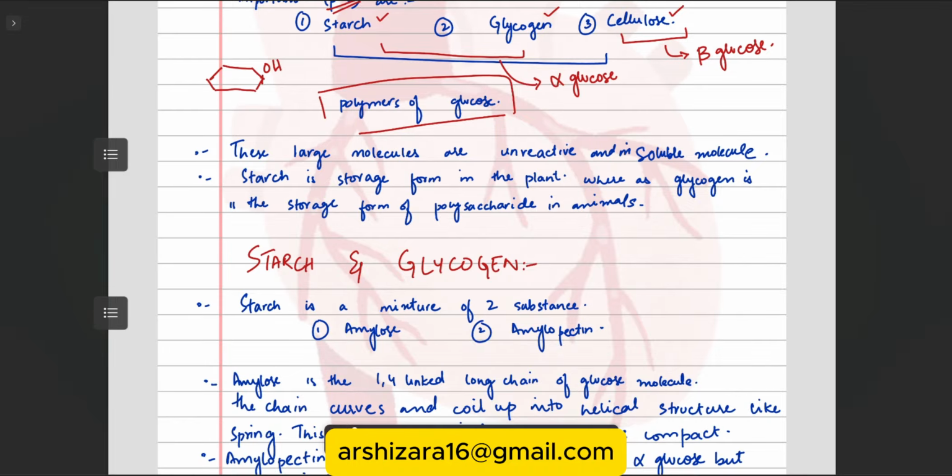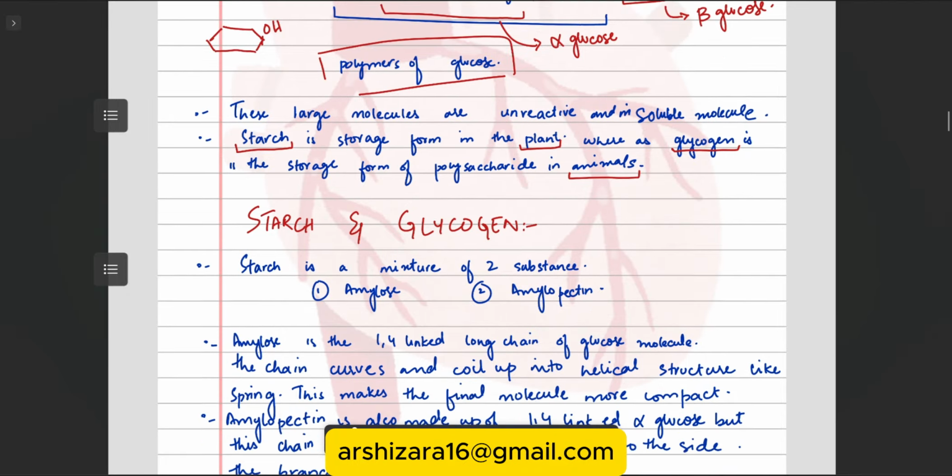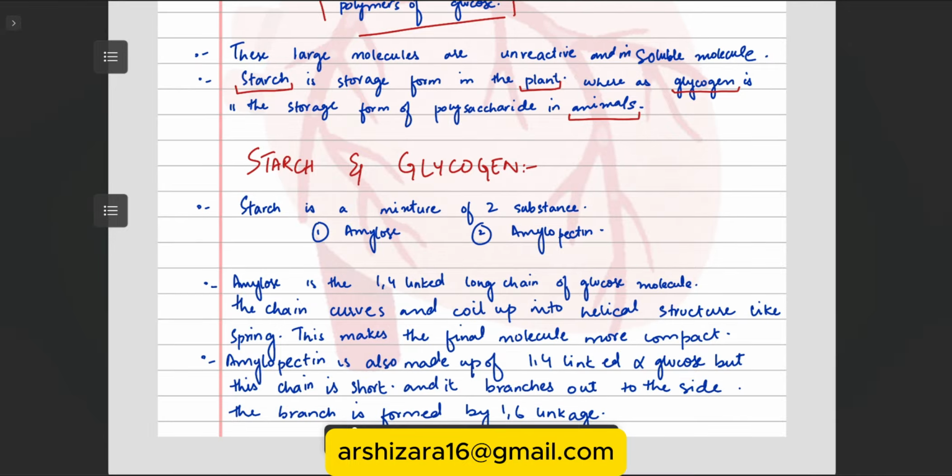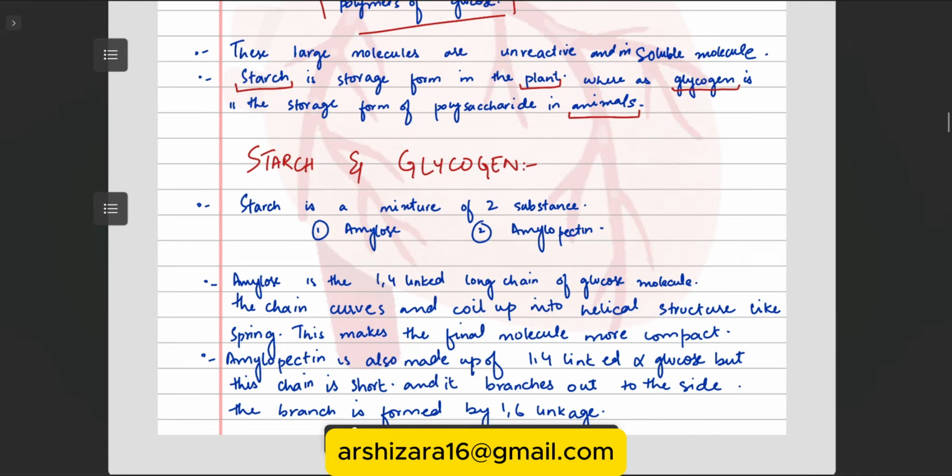These are large molecules. They are unreactive and insoluble. Starch and glycogen are the storage forms. Glycogen is stored in animals, whereas starch is stored in plants. Cellulose is the most abundant among them. It forms the cell wall of plants and gives the plants their firm structure. We'll study about it later, but it is the most abundant polysaccharide on planet Earth.